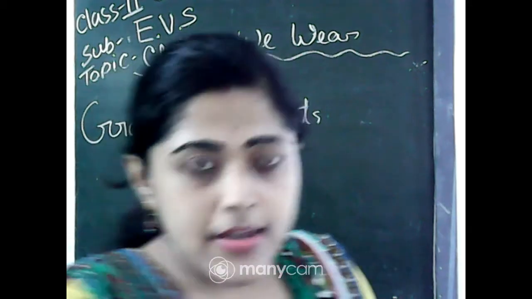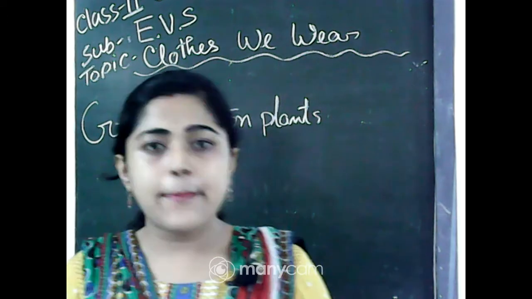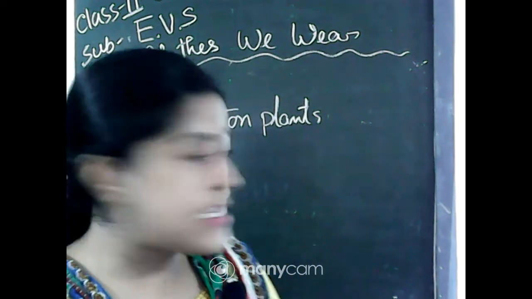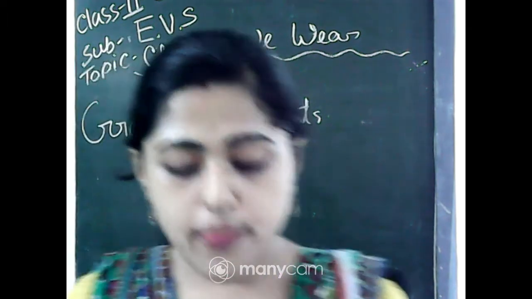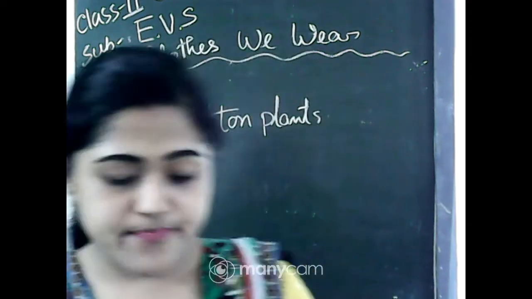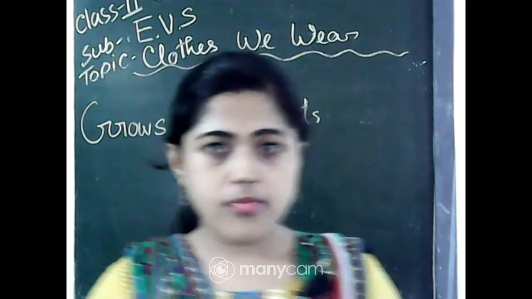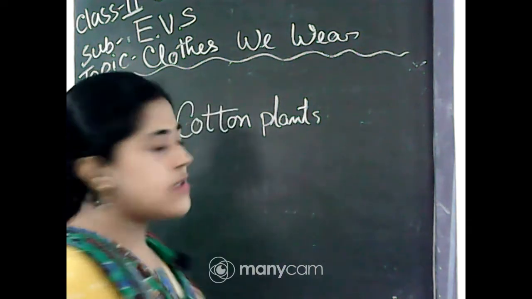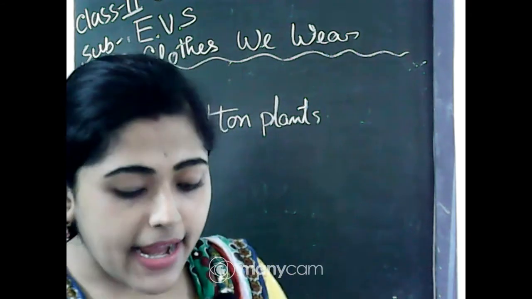So we discussed about those people who help in making clothes, right? We start these discussions about those people who help us to make clothes. So see this page number 28.